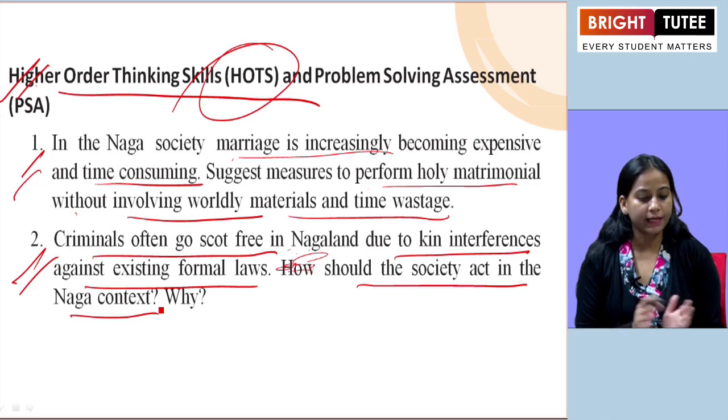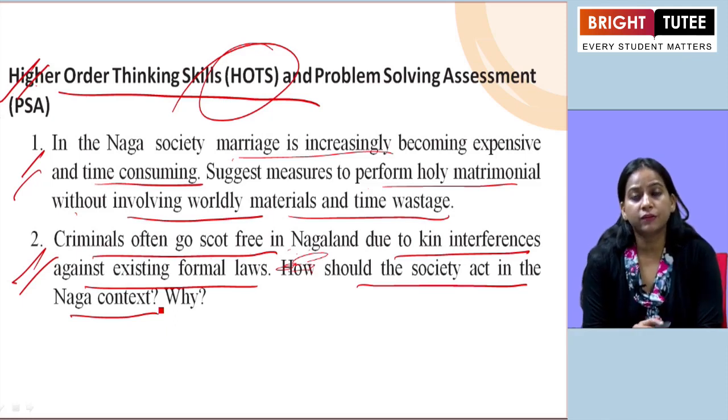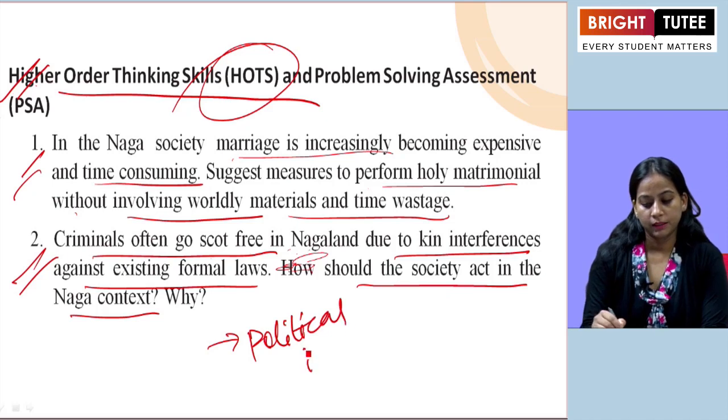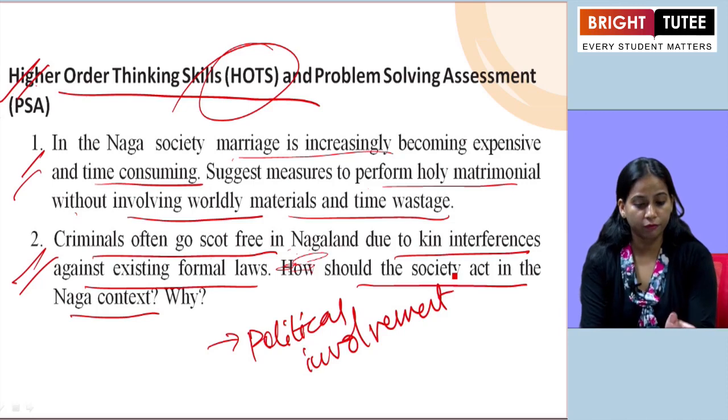How should the society act in this context and why? So here we know why such a thing is happening, it can be due to political involvement.